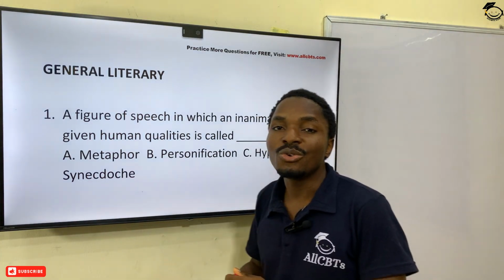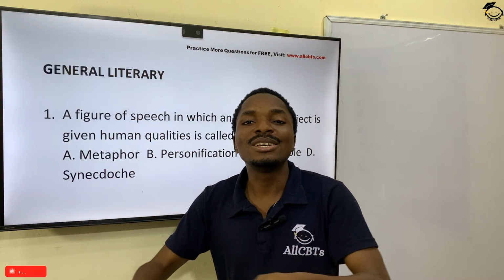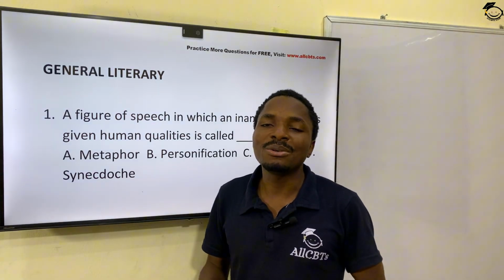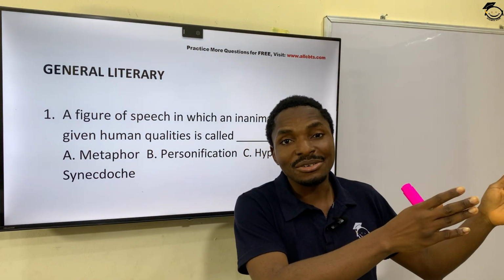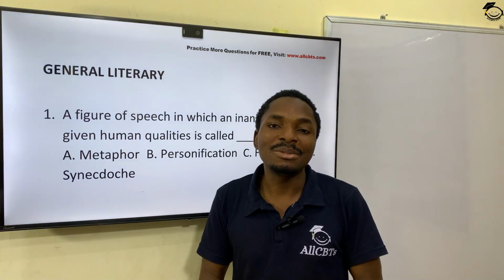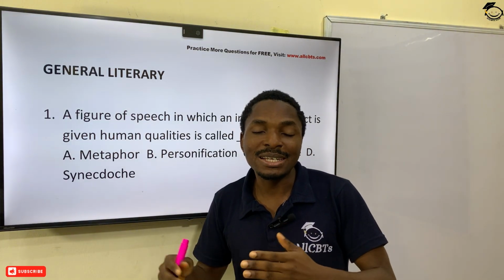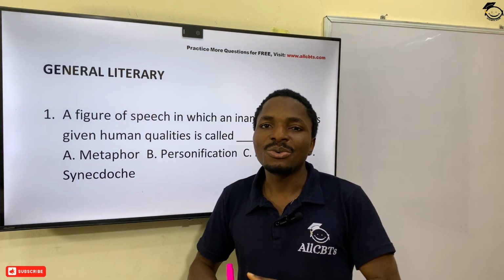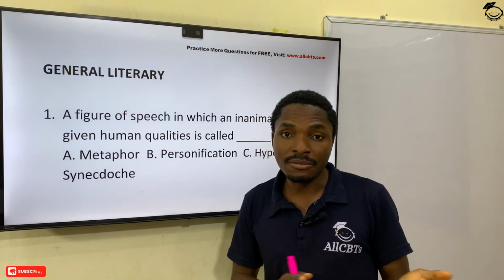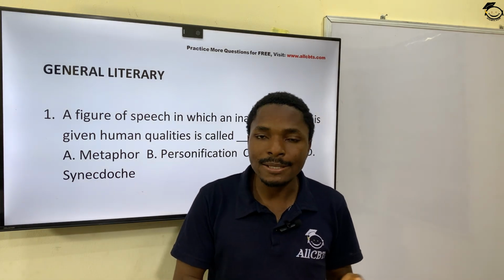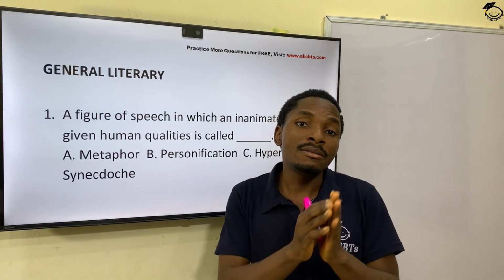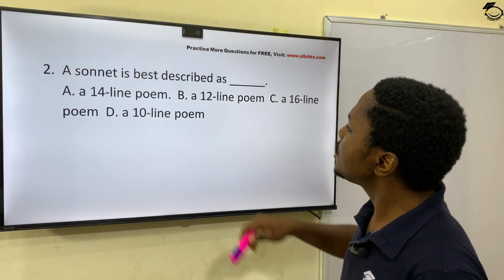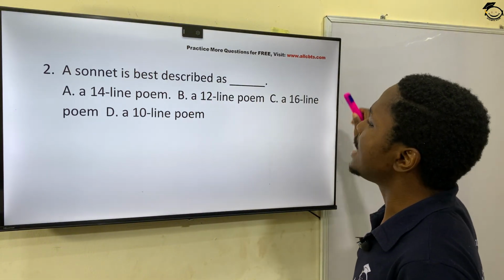In personification, we attribute human qualities to non-human objects. You can hear something like the sun was smiling, or a sentence like the trees clap their hands. Get that now? So when you see such a phrase or such a sentence, it's simply personification.